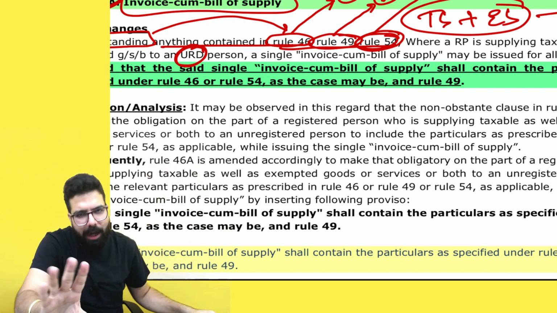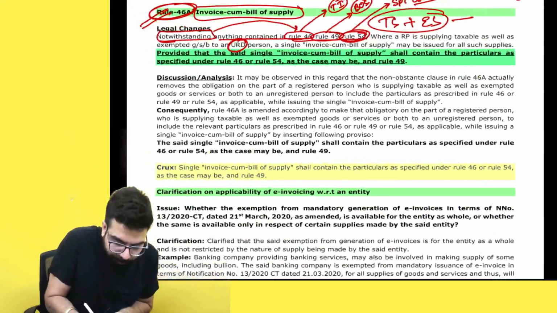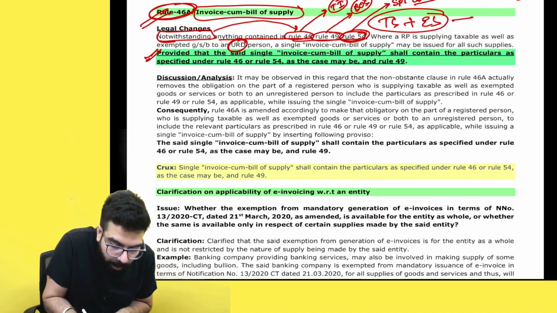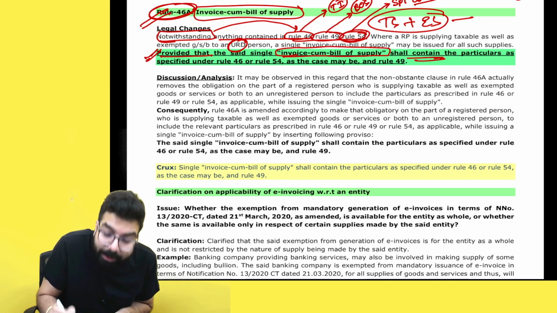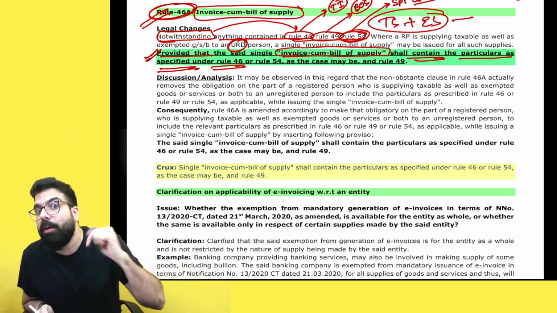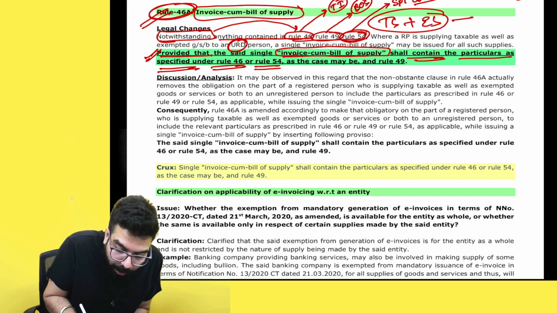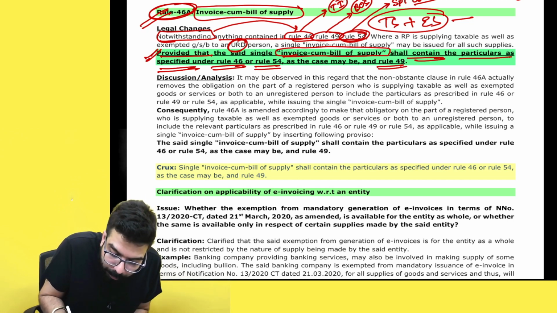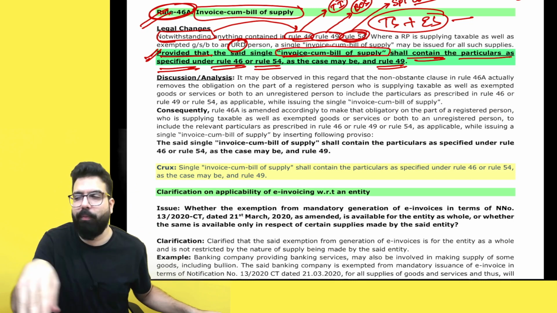They have now inserted one proviso, and they have told, hey, listen: provided that the invoice cum bill of supply shall contain the particulars as told in rule number 46. Whatever particulars are told for a tax invoice, those particulars should be there, or rule number 54, or rule number 49. It means don't put rule number 46, rule number 49 or rule number 54 in the dustbin.